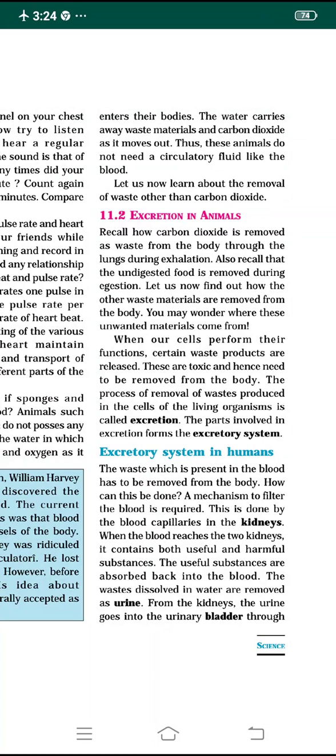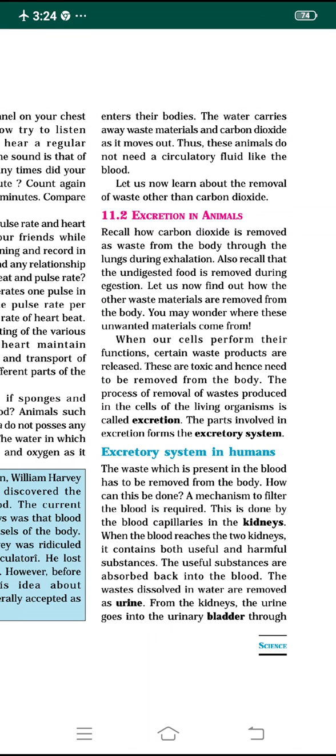Okay, so those organs are called kidneys. This is done by the blood capillaries in the kidneys. Kidneys are two in number, a pair of kidneys, and the blood capillaries present in the kidneys perform this function.